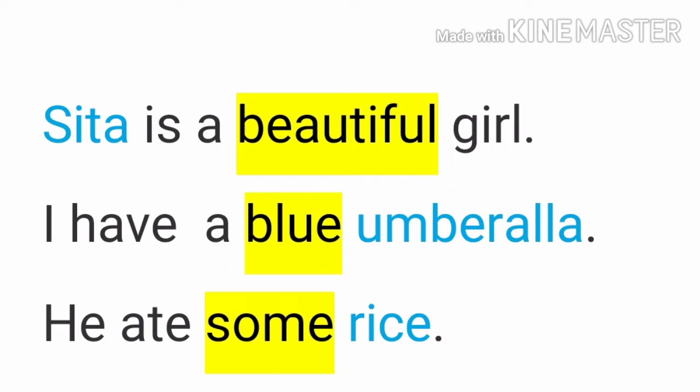Blue. So all these three words have been used to describe the nouns properly. These words are known as adjectives because these highlighted words, beautiful, blue and some, are describing nouns. So these words are acting here as adjectives.